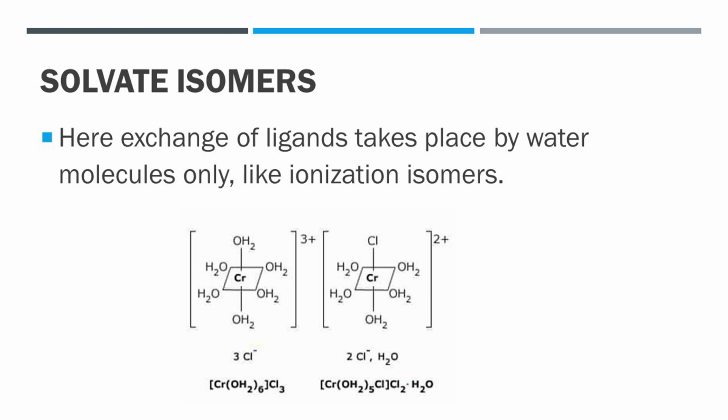For example, [Cr(H2O)6]Cl3. In the second case, [Cr(H2O)5Cl]Cl2·H2O. In the first case, water is directly bonded to chromium, and in the second case, H2O appears as a free solvent molecule, and therefore these are called solvate isomers.